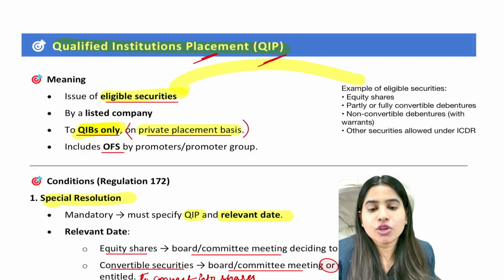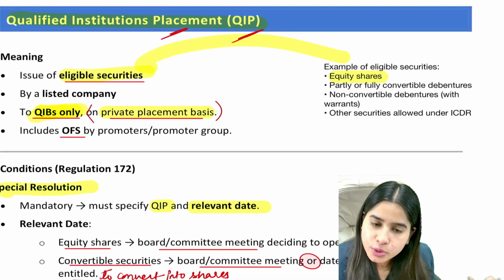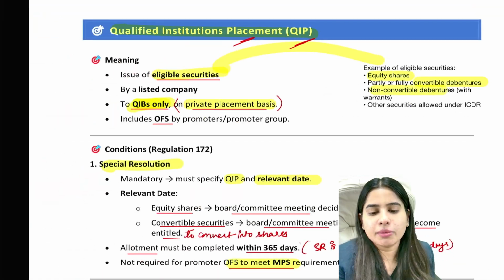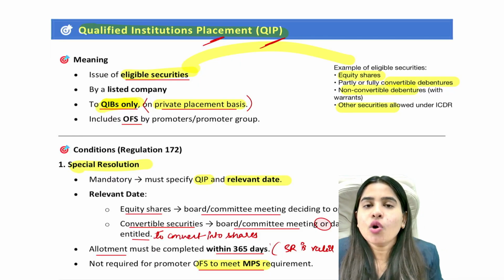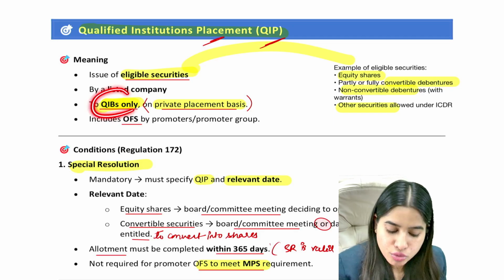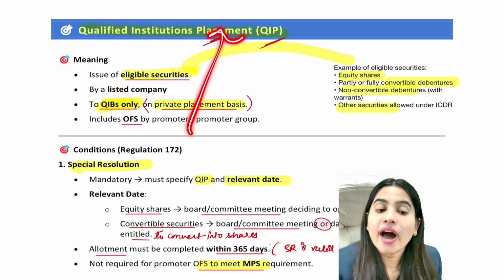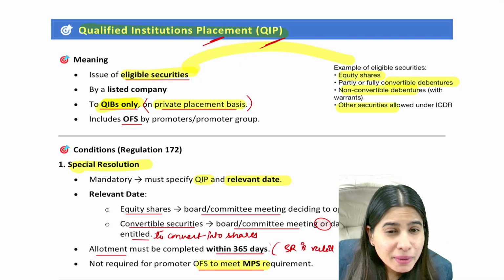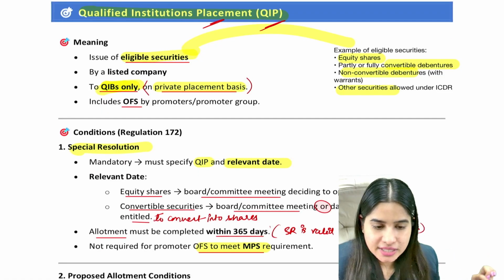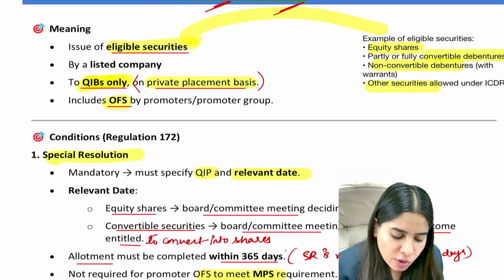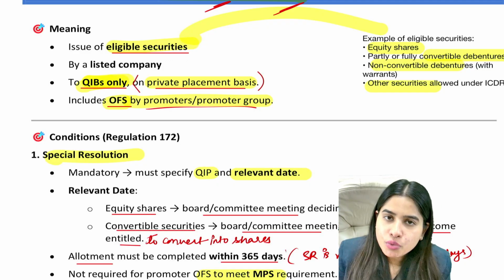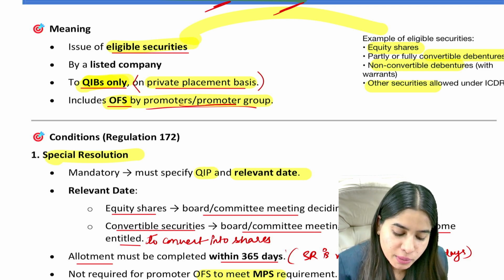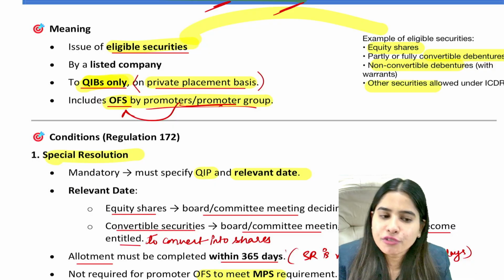Acha, what are eligible security? Eligible securities, basically example, equity shares, convertible debentures, non-convertible debentures, or any other security, preference shares. All this will come in eligible security. So when we offer equity shares, preference shares, debentures to QIBs only, that is known as QIP. We are not offering shares to anybody else except for QIBs. Acha, even this can be done by making offer for sale. If you want, you can do QIP by issuing new shares, or you can do QIP by issuing existing shares of promoters. That is known as offer for sale.